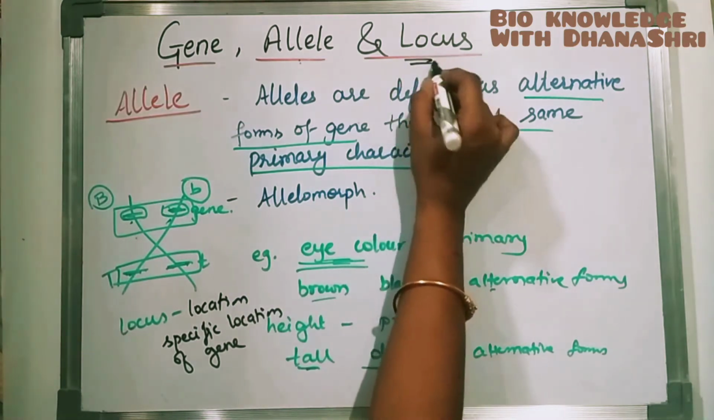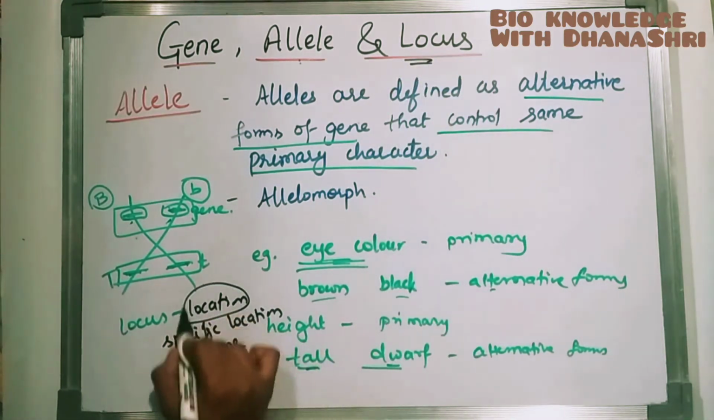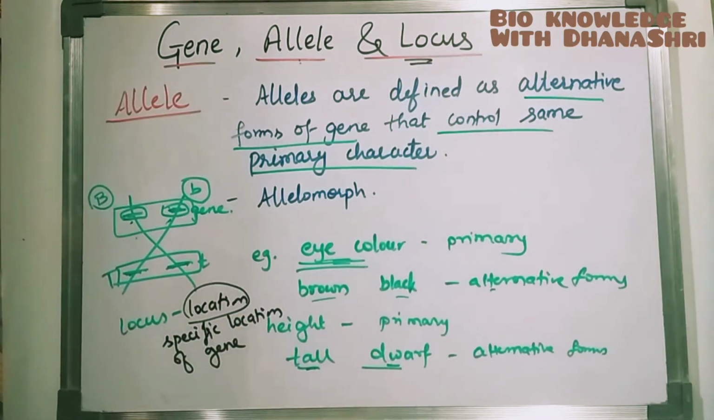Now you understand locus. It's a location. Locus means location. We can remember it like that: LL, locus, location. So the specific location of a gene is called a locus.